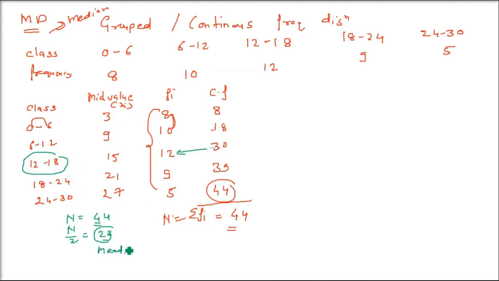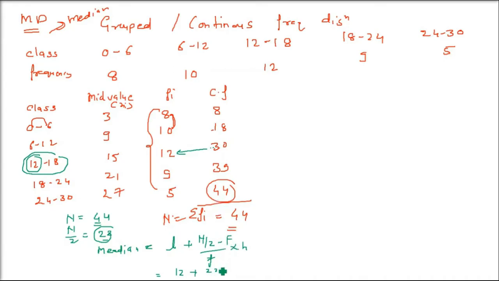So the median formula is l plus n by 2 minus F divided by small f, into h. First, small l is the lower limit of this class, 12. Take 12 plus n by 2, which is 44 by 2, that is 22. What is capital F?